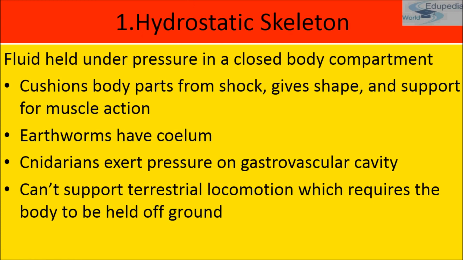This type of skeleton system is found in soft-bodied animals such as sea anemones, earthworms and cnidarians. Fluid is filled in the coelom or in the cavity of the body, and that protects the other organs of the organisms. So this is how it provides cushion to body parts from shock, and it gives shape, and it supports muscle action. So this is the first type of skeleton that we have studied, that is hydrostatic skeleton.